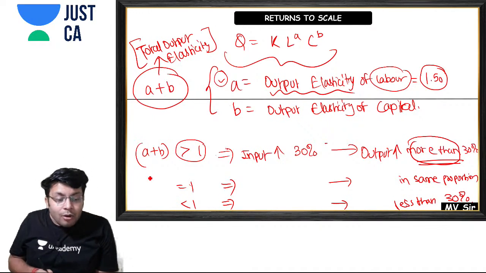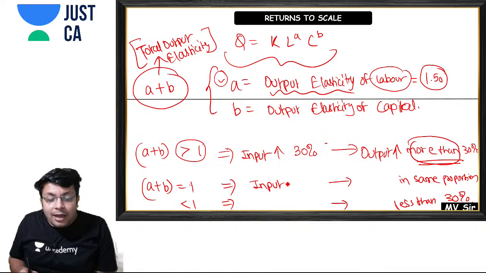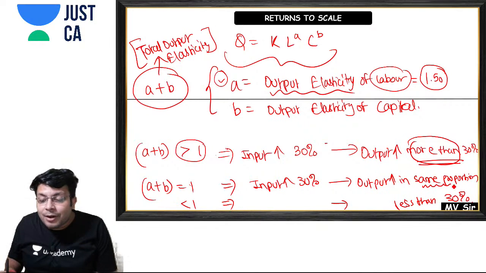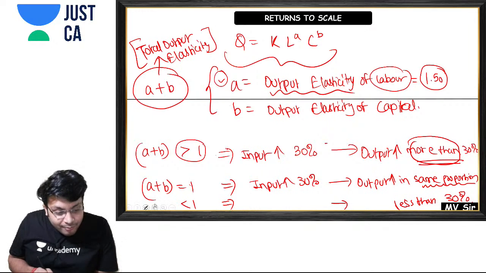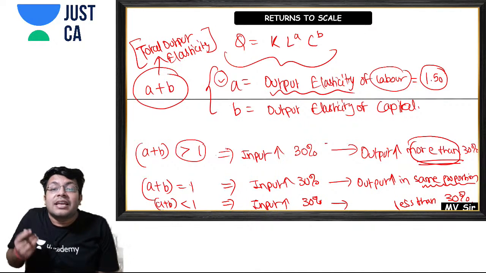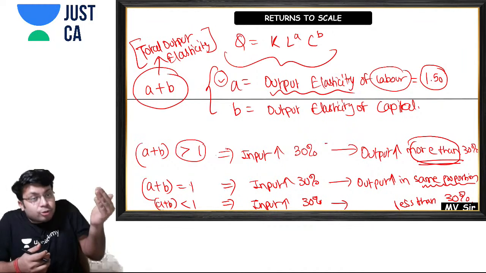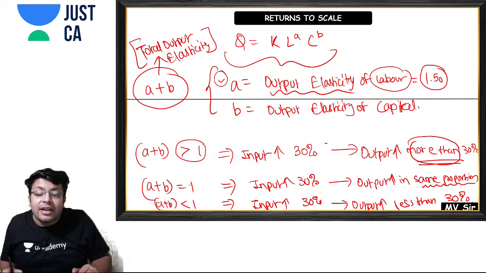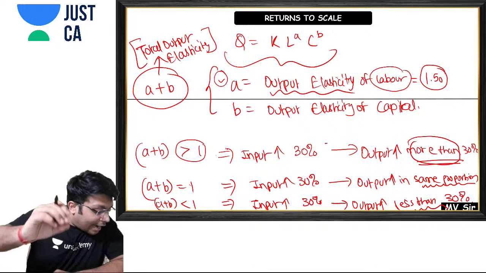Now, if my A plus B is equal to 1, what will happen? If I increase my input by 30%, my output will also increase in the same proportion. And if my A plus B is less than 1, then when I increase my input by 30%, my output will react less to the change in input. That is why my output will increase, but by less than 30%. Are you getting my point or not?